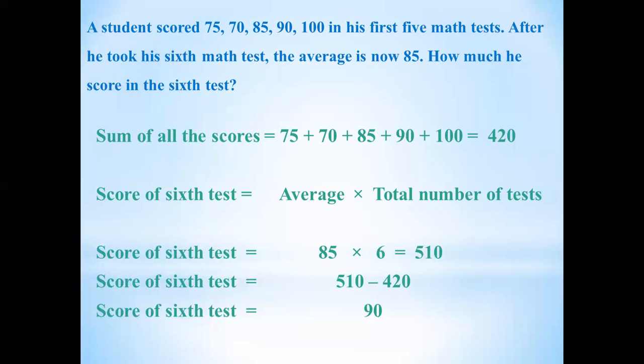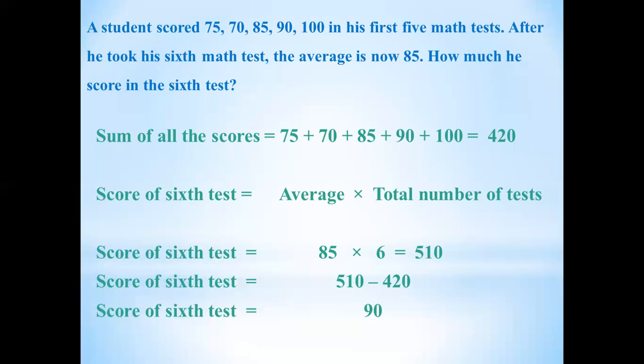But remember, there are 2 formulas used in different places. If you are asked to find the average, you will write the formula of average, that is, average is equal to sum of all elements divided by number of elements. But if you are asked to find the missing value or the missing number, then you will go with this solution. I have already mentioned the whole procedure, and I have written it here. In the same way you will solve in your copy. The assignment is given in the Word file.